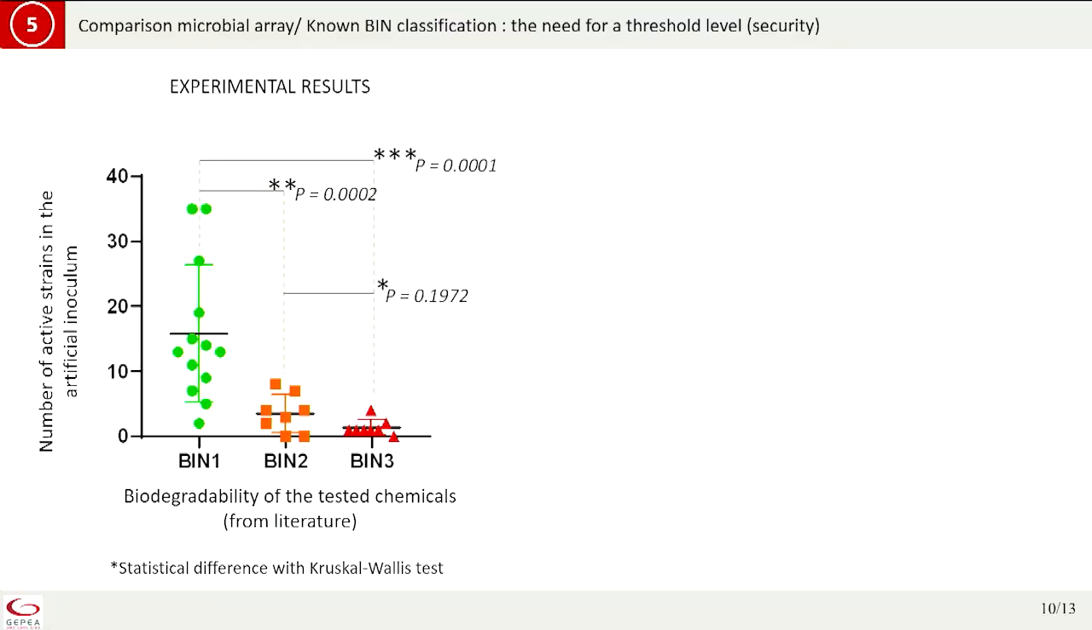Each spot is one substance, and you have the number of strains that are able to use the substance, and you have the bin, as considered by the literature for the substance. Between bin 1 and bin 3, you have a clear difference between the two groups. You have quite an overlap between bin 2 and bin 1, and it is less evident from bin 2 to bin 3.